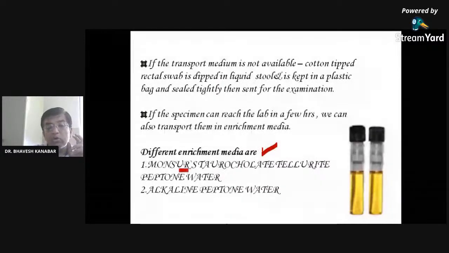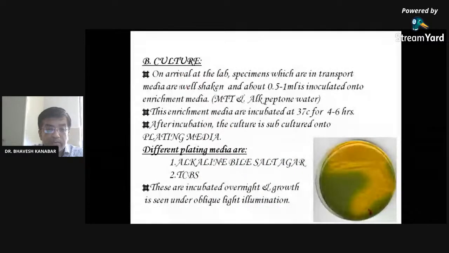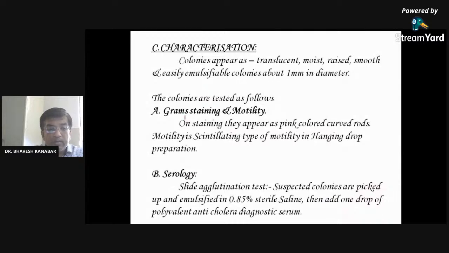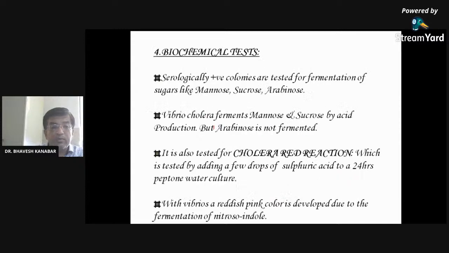For culture of the organism, Monsur's taurocholate tellurite peptone water or alkaline peptone water are the enrichment media used for culturing the organism. So in culture you can see such an appearance, right? Alkaline bile salt agar or TCBS can also be used. For serological tests, just remember the names: agglutination, indirect hemagglutination, and complement dependent Vibrio cholerae antibody test. These are used. And this is about biochemical tests. This is all part of microbiology.